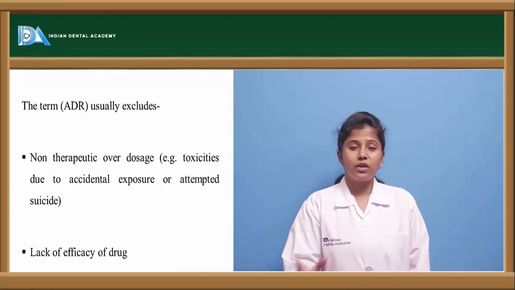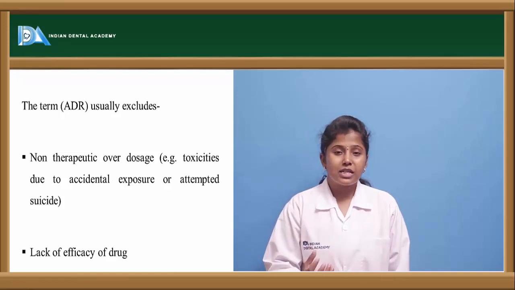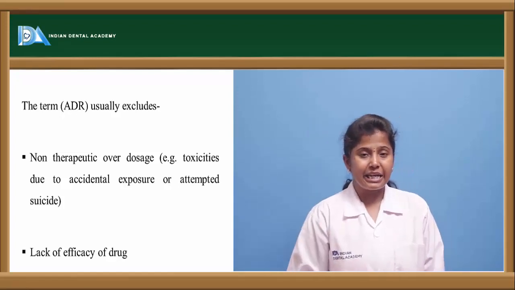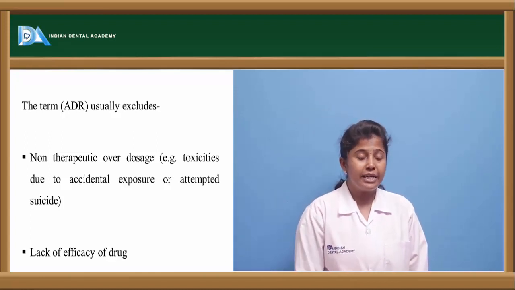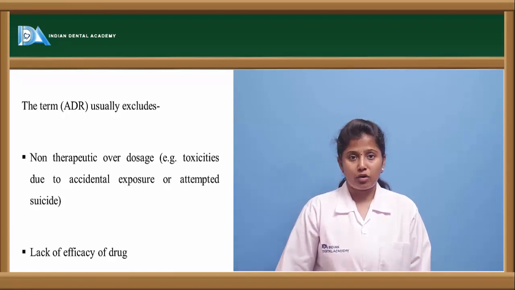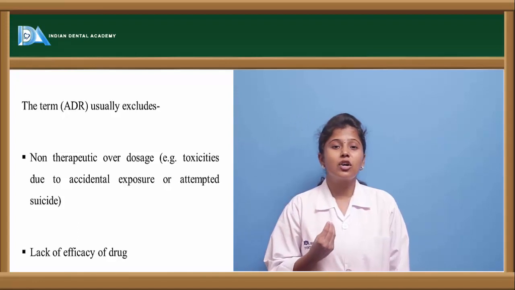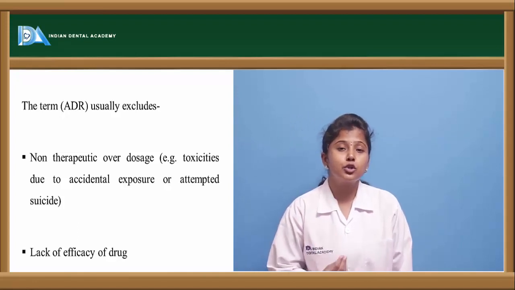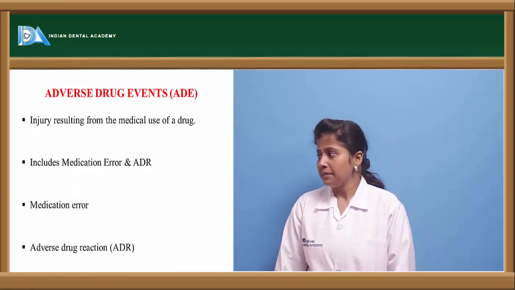So an overdose may lead to toxic effects. For example, if we take a drug accidentally, or if a person attempts suicide, then it leads to toxic effects. The other one is if the drug is not efficient enough to show its effect, then that leads to adverse drug reactions.